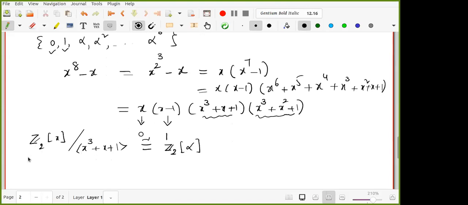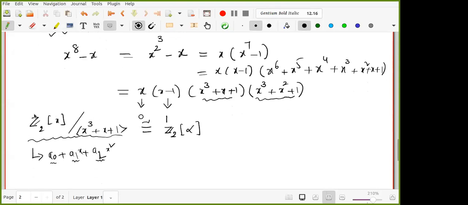If you are not comfortable, you can see this. I'm quotienting with the cubic polynomial. Every element here looks like a0 plus a1x plus a2x square, as I discussed last class, but I'm repeating. A0 has 2 choices, a1 has 2 choices, a2 has 2 choices, so total 8 choices. 8 elements will be there. The elements also look like this in terms of alpha. Now we will figure out all of them, and she pointed out also, she gave tables related to this.